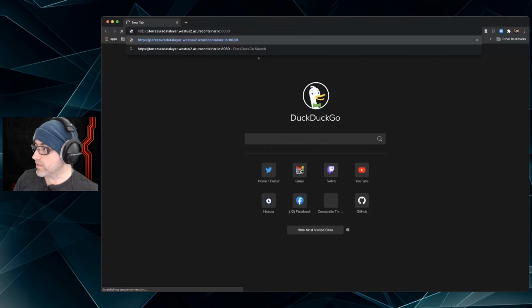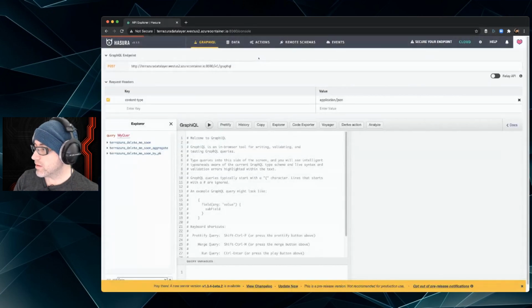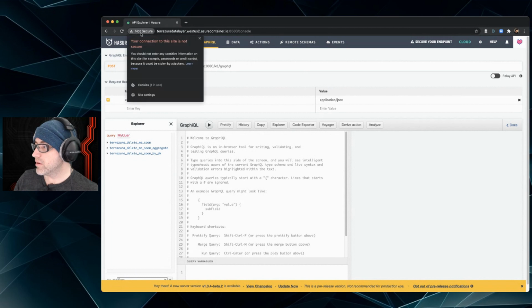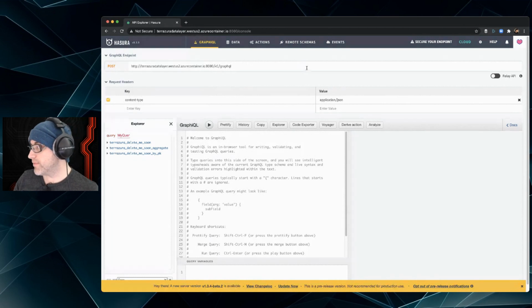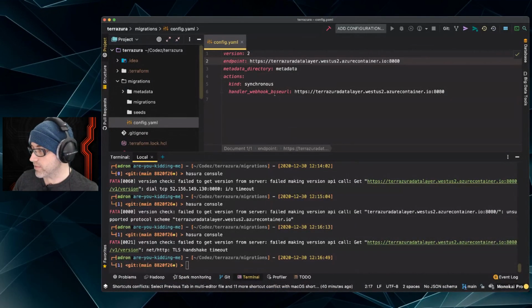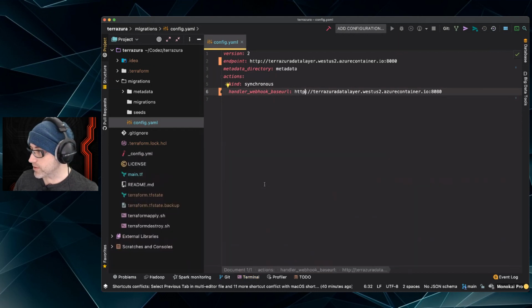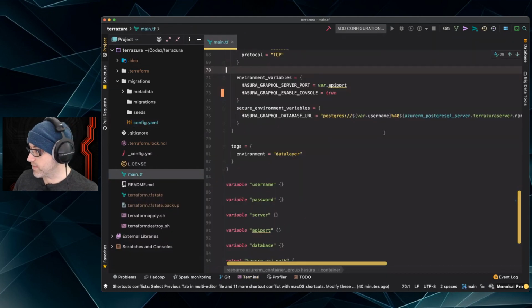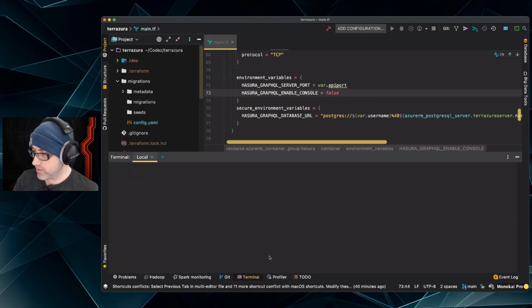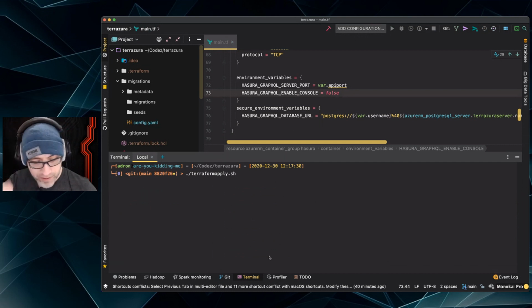Oh, I bet I know what it is. Ah, shoot. Oh, yeah, because we don't have SSL set up for the API server. We only have SSL set up for the Postgres. That's our problem. So let's actually get rid of this. Okay, for the moment. We would have to fix this in the future whenever we're going live with the production. So then we can go back in here, though, and set this up correctly so that this is false. I don't want that live. Back to terminal. Then we're going to go with terraform apply. All right. And that'll get us to the next stage here.